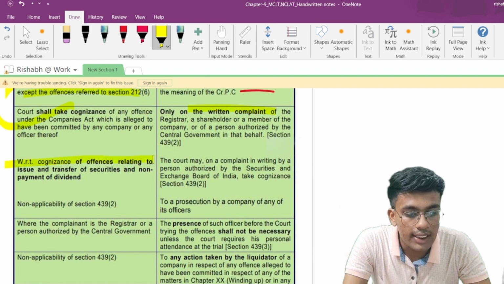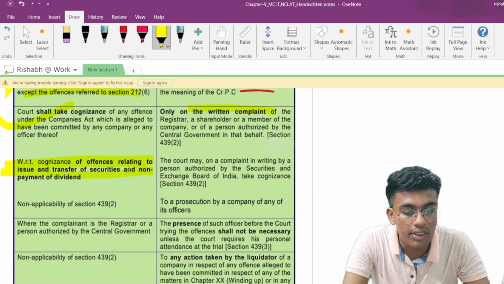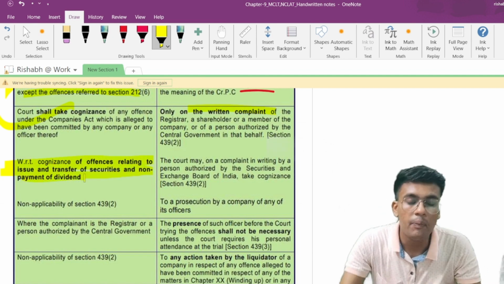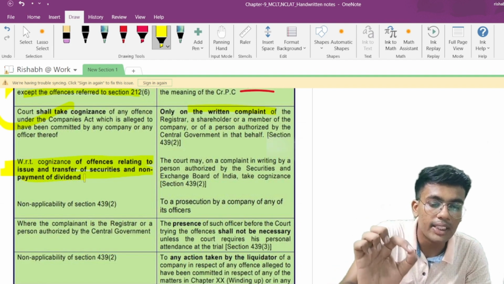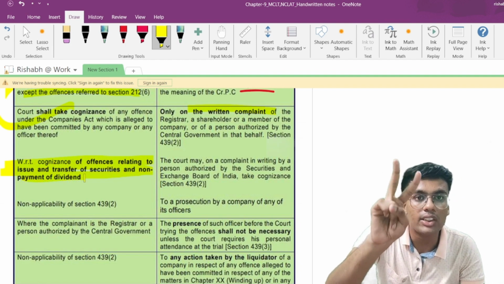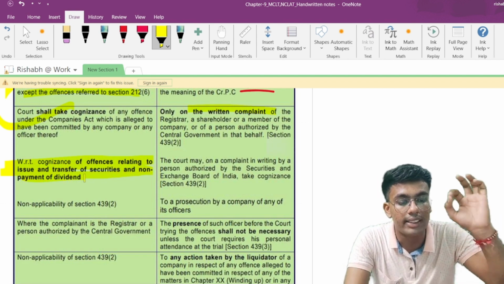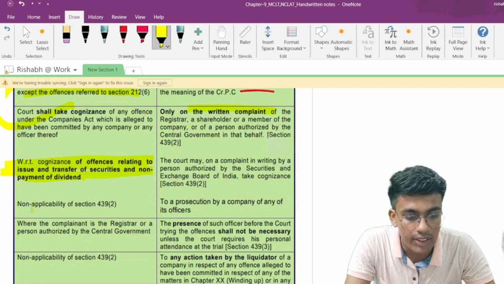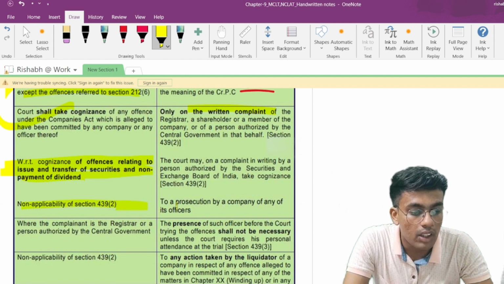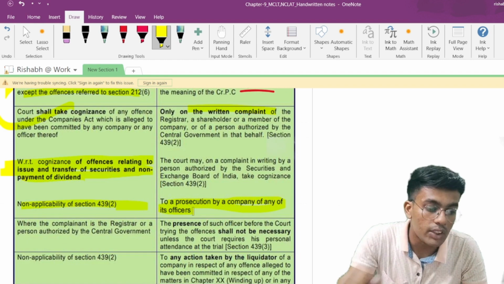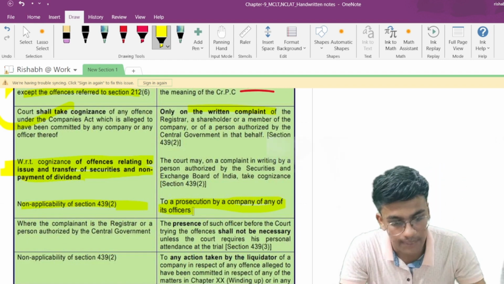With respect to cognizance of offence relating to issue and transfer of securities and non-payment of dividend, matlab, if there is an offence which is basically an issue or transfer of securities or non-payment of dividend, then the court may, on complaint in writing by a person authorized by the SEBI, take cognizance of such an offence. Non-applicability of this section: it does not apply to a prosecution by a company of any of its officers.